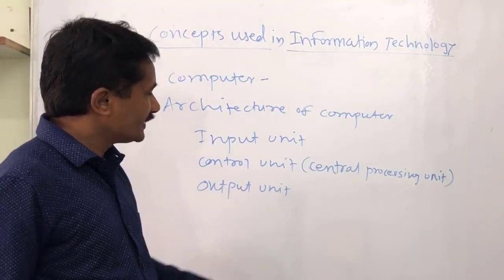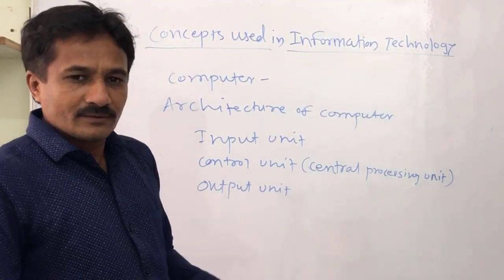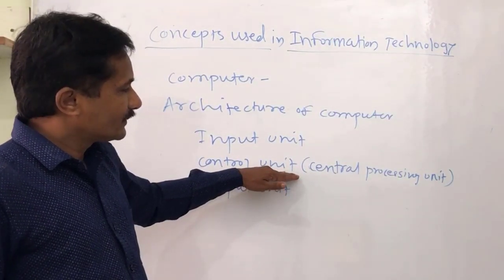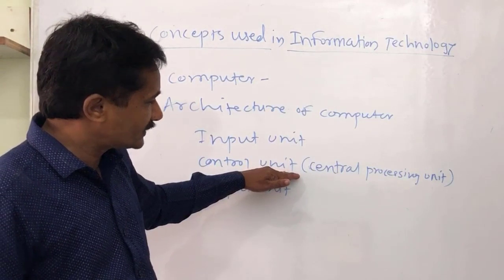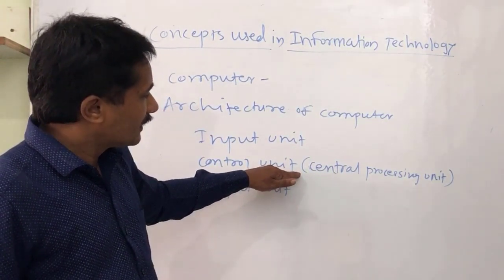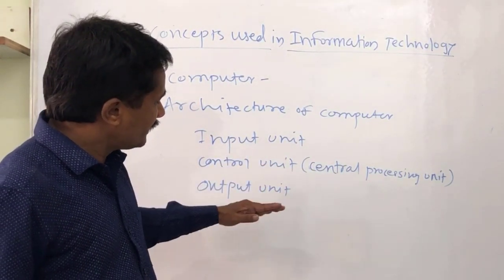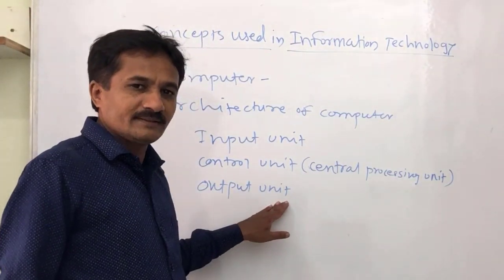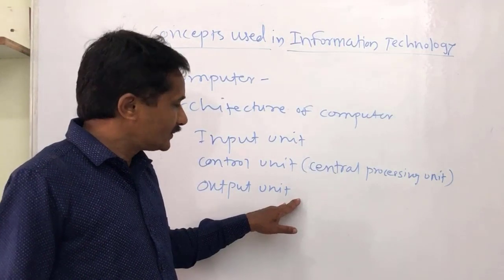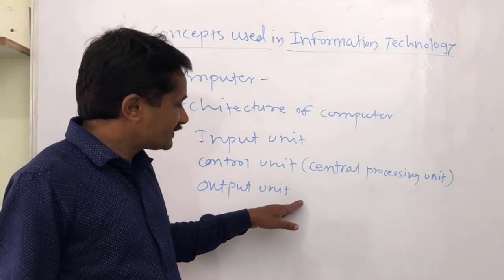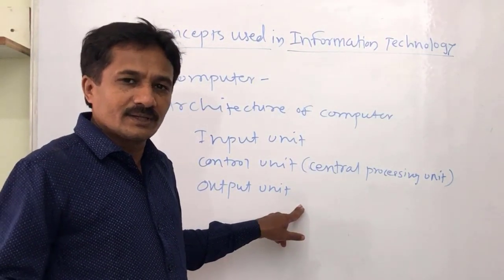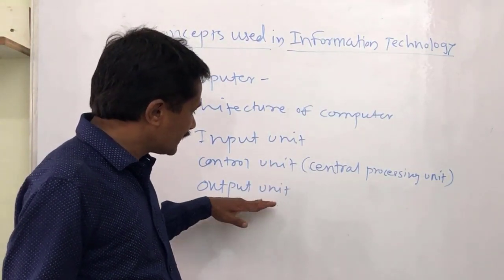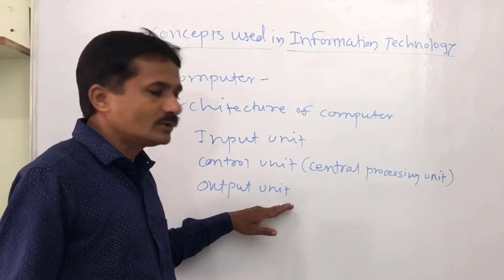In the central processing unit, the given data is processed, stored, and the result is given to the output unit. The output devices are the devices on which the processed result is displayed.